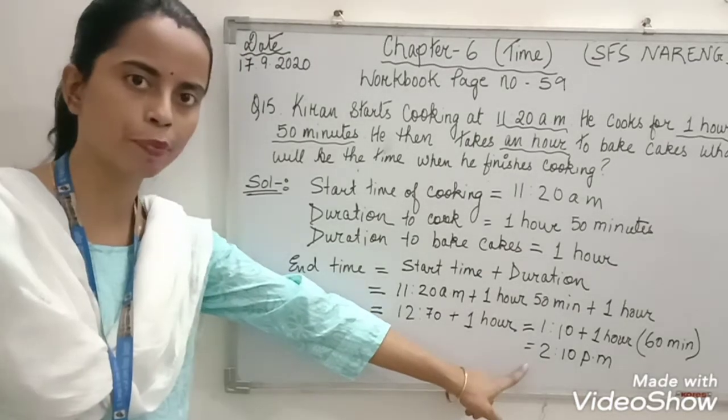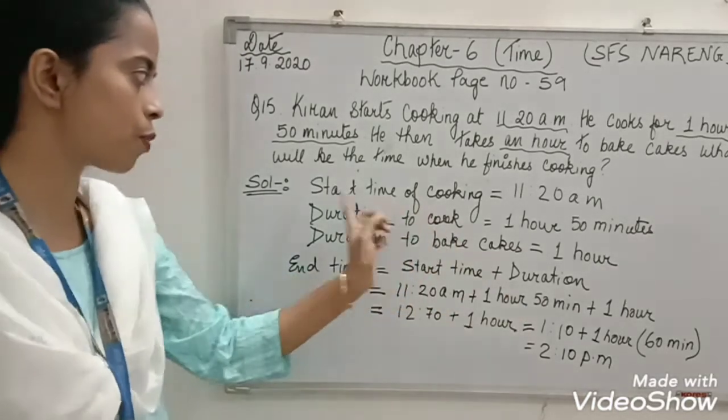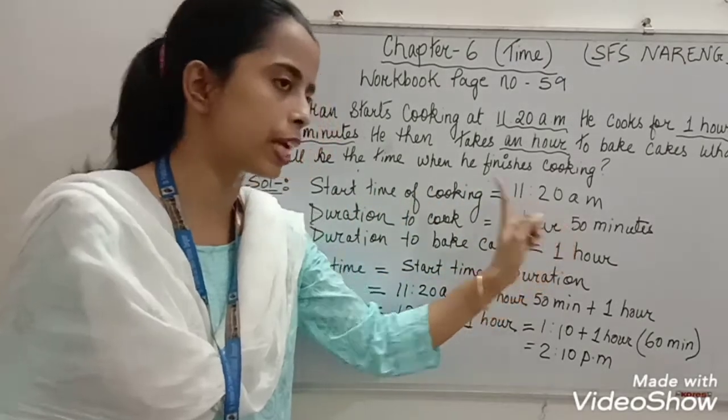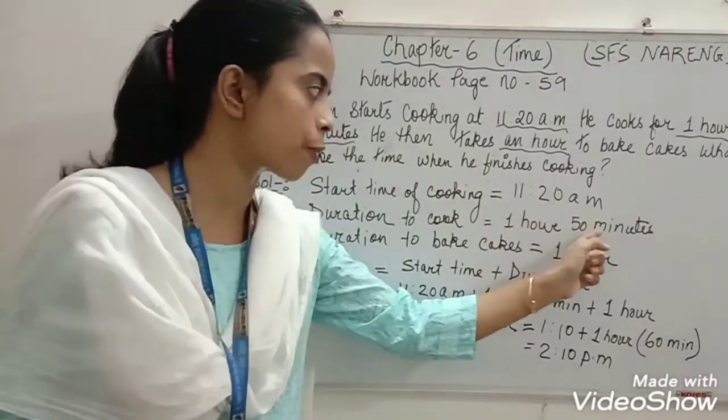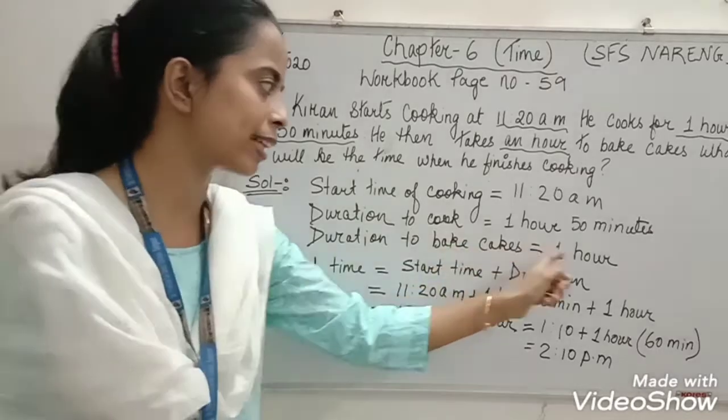I hope it is clear to everyone. Alright, so what is given? Start time of cooking is 11:20 a.m. Duration to cook is 1 hour 50 minutes. Duration to bake cakes is 1 hour.